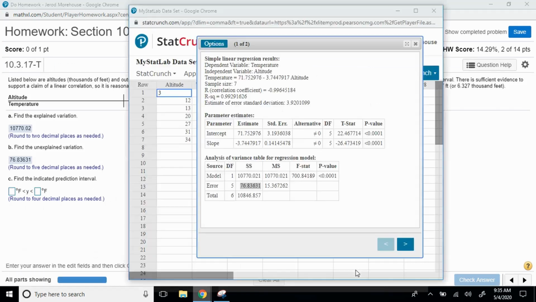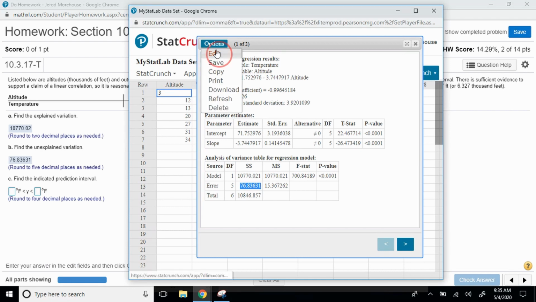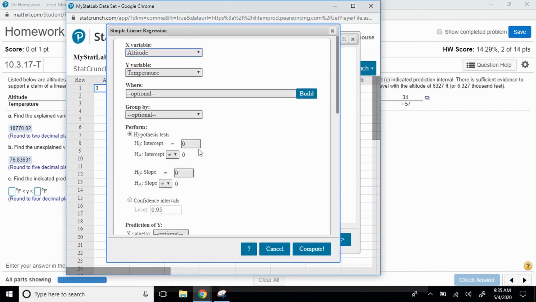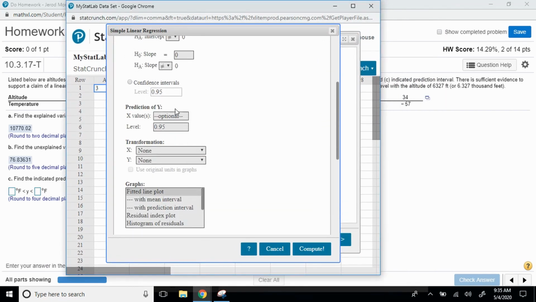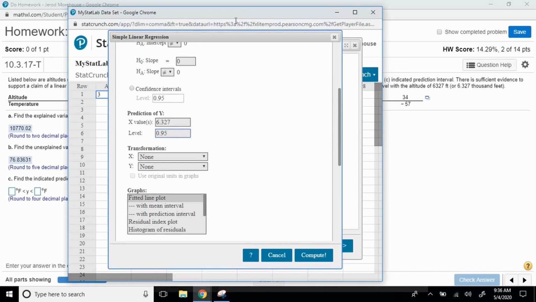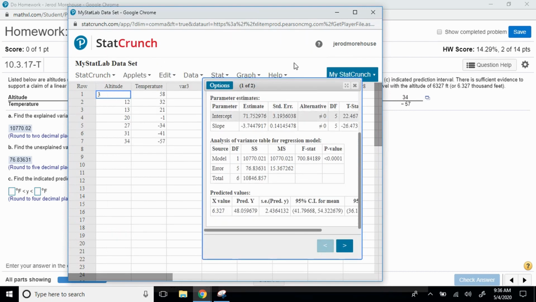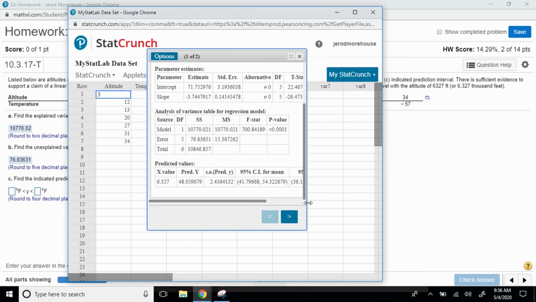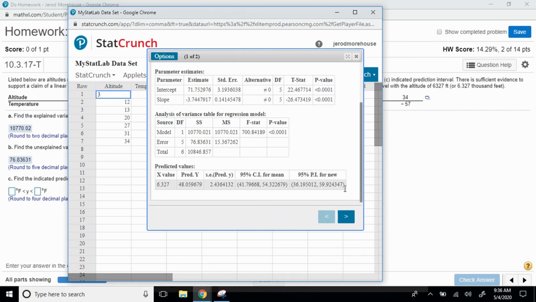Well, going back to StatCrunch here, I'm just going to click Edit and scroll down to this prediction of Y. It wanted us to use the X value of 6.327, and it wanted a 95% confidence level. That's correct. So we're going to hit compute again, scroll down, and our interval is given here in this bottom output.